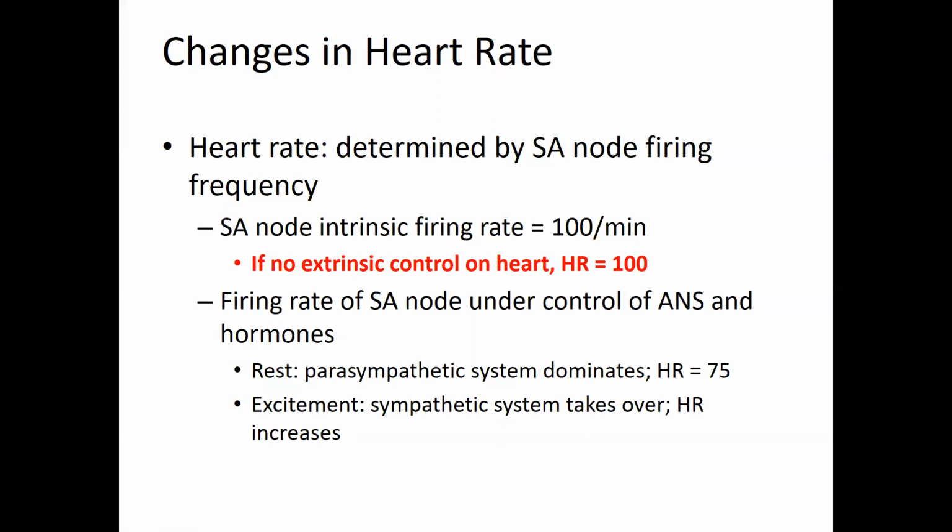In instances where we need to increase the heart rate, we can do so. If you're in the fight or flight mode, if you're running, if you're trying to escape some sort of danger, your heart rate goes up. The heart rate can go up to about 180 beats per minute, which is very fast. Babies have a higher heart rate, about 100 beats per minute. Athletes have a lower resting heart rate, about 50 beats per minute. But the normal resting individual has a heart rate of about 70 to 75 beats per minute.